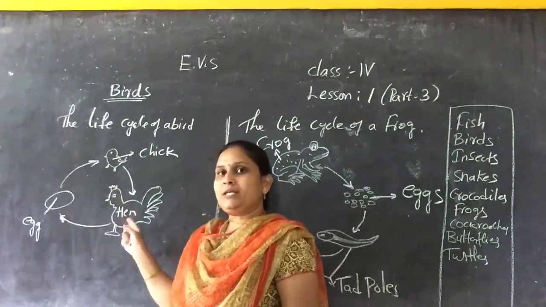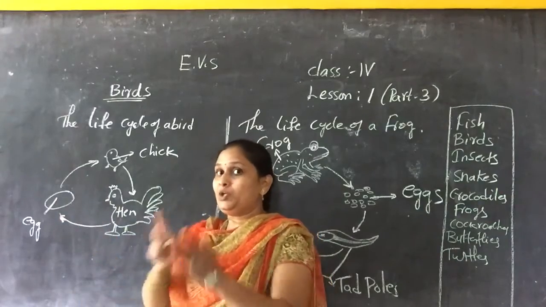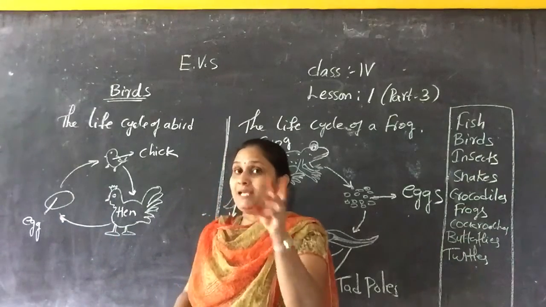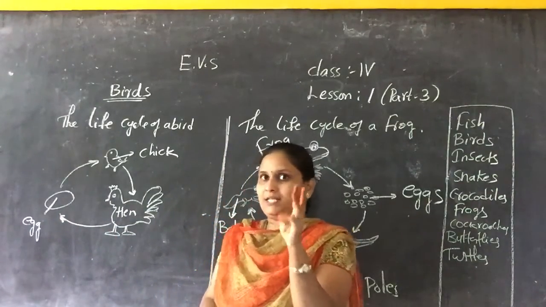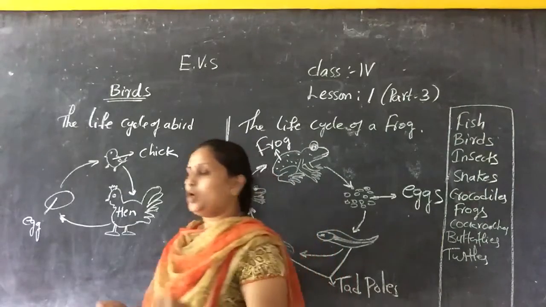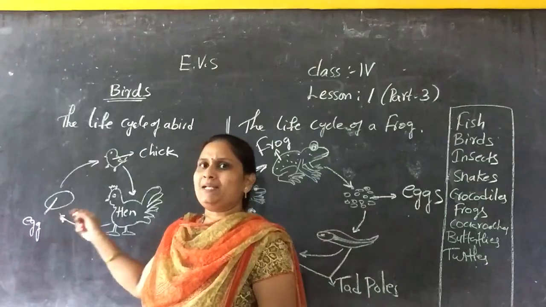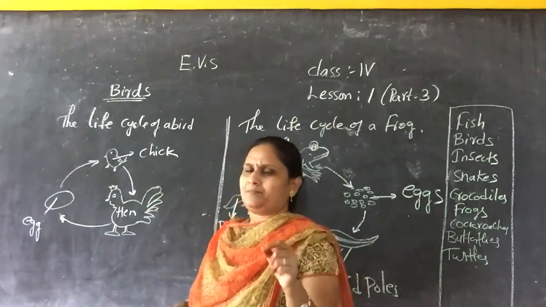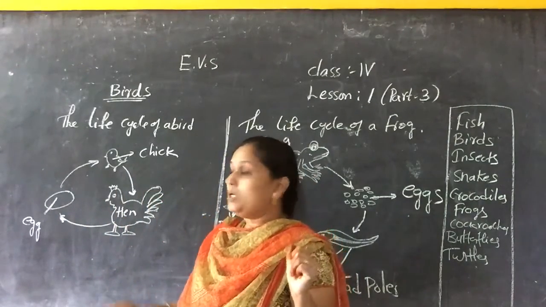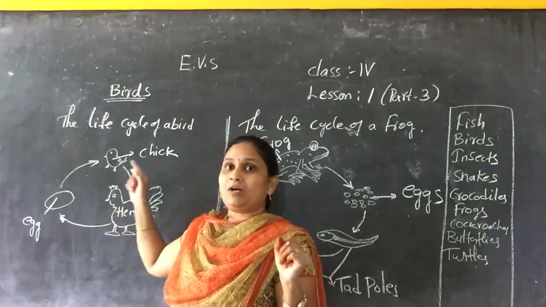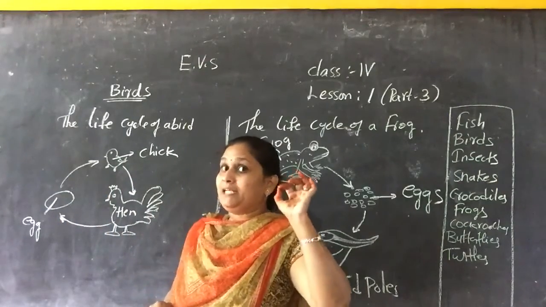Okay, so inside the egg you can see the egg has 3 layers, isn't it? The top layer is a very thin, white shell, a very delicate layer.